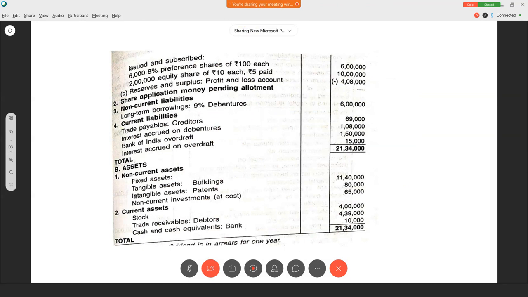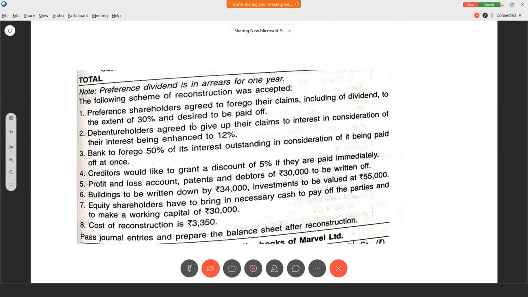Look at the asset side. Buildings, patents, investments, stock, debtors, and bank. There is a note. Preference dividend is in arrears for 1 year. The following scheme of reconstruction was accepted.